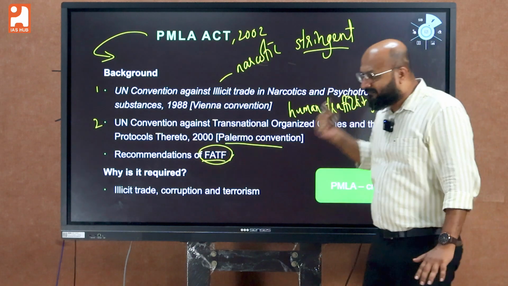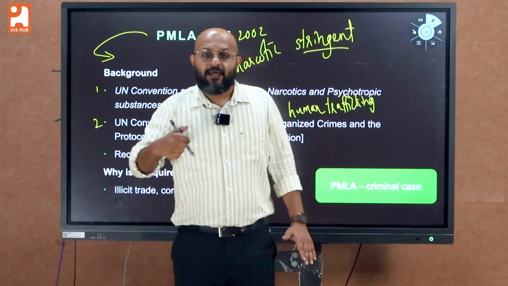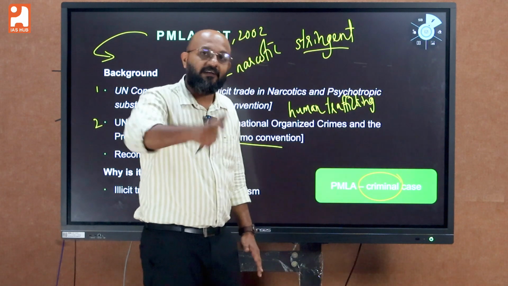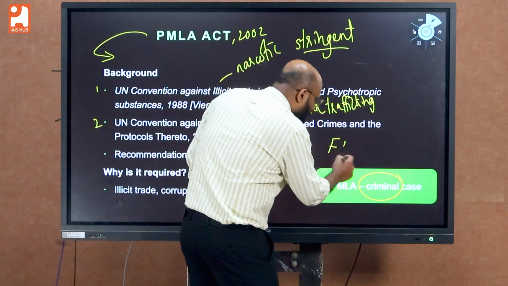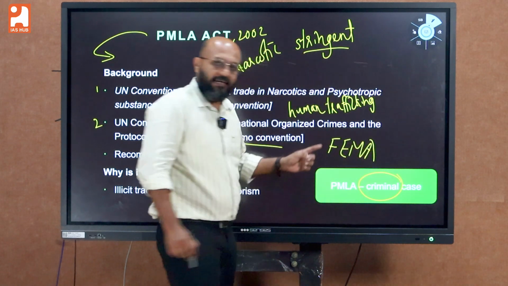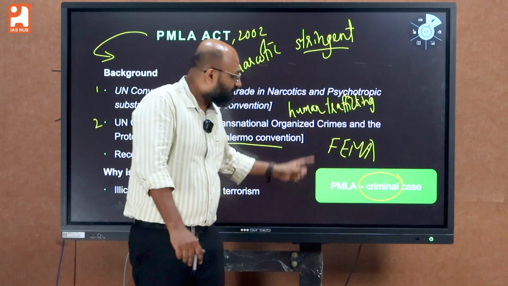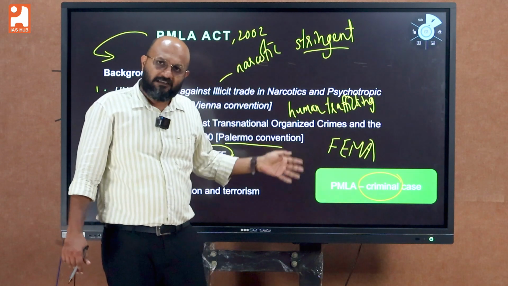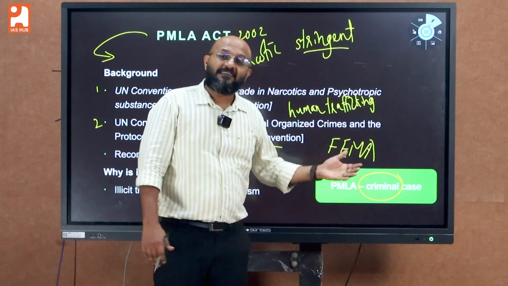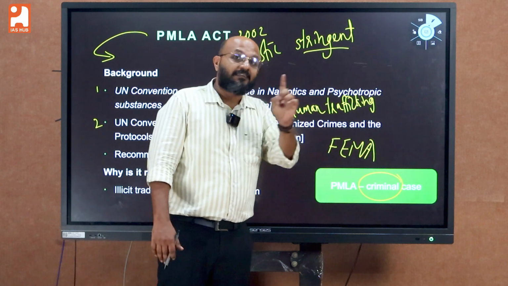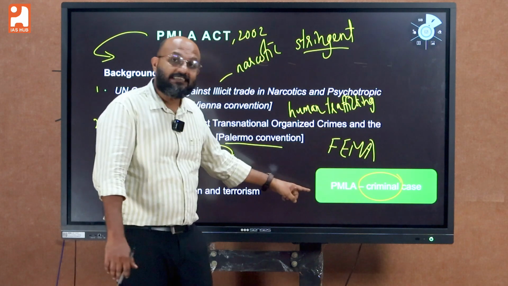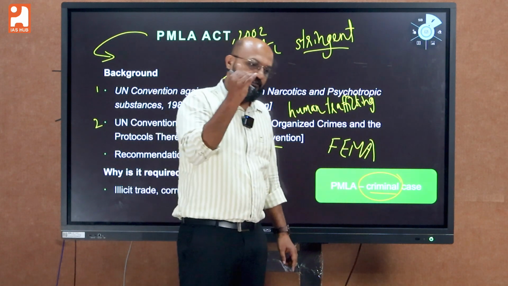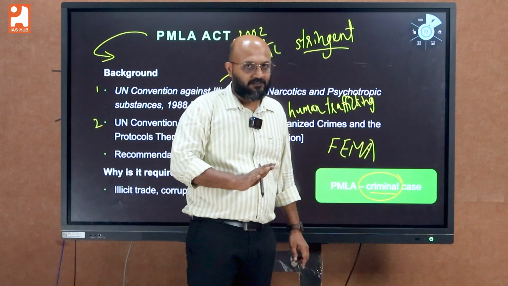See, that is the main reason why PMLA offences are considered criminal and not civil. If you compare it with the FEMA Act, ED draws powers from both PMLA and FEMA. But for FEMA or the Fugitive Economic Offenders Act, these offences will be tried under civil laws, whereas the offences under PMLA are considered criminal cases and will be tried in criminal courts.